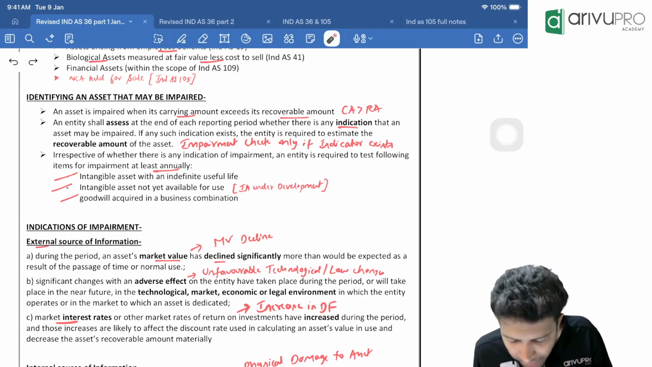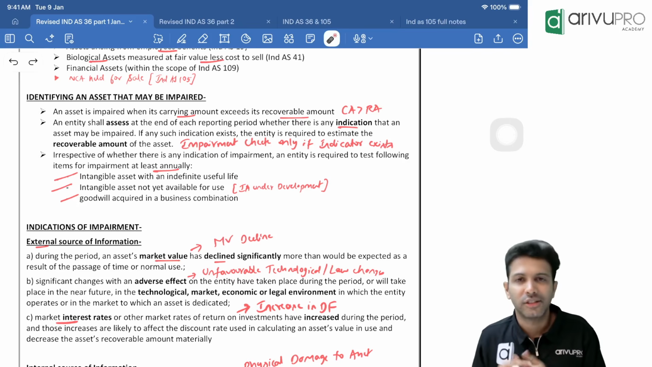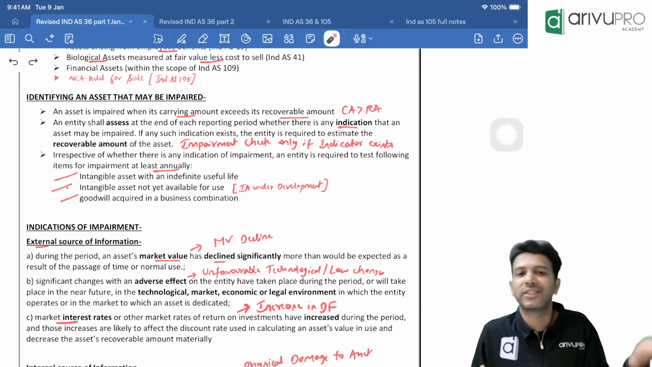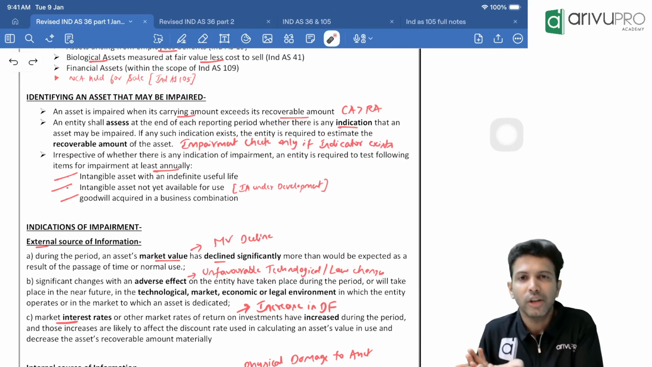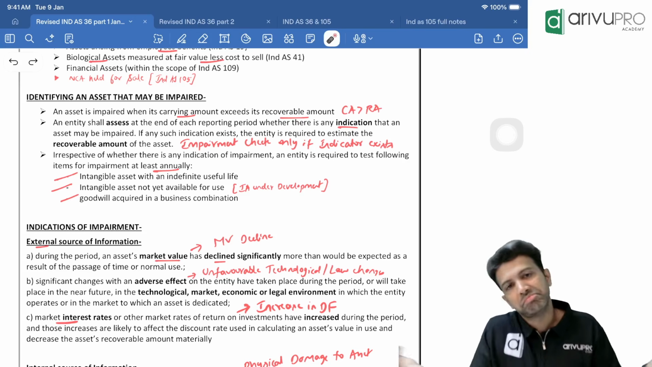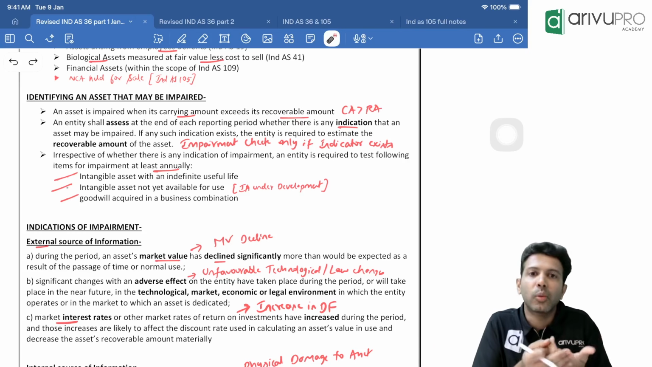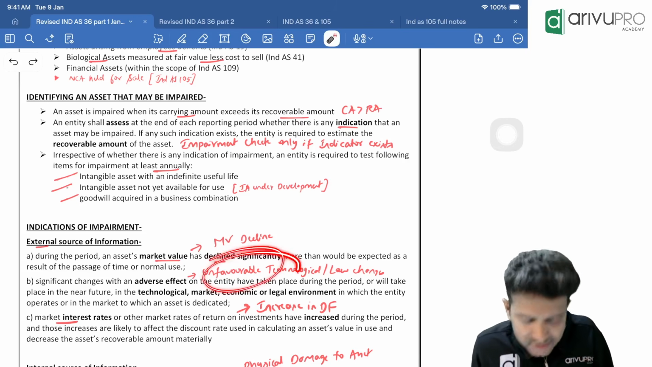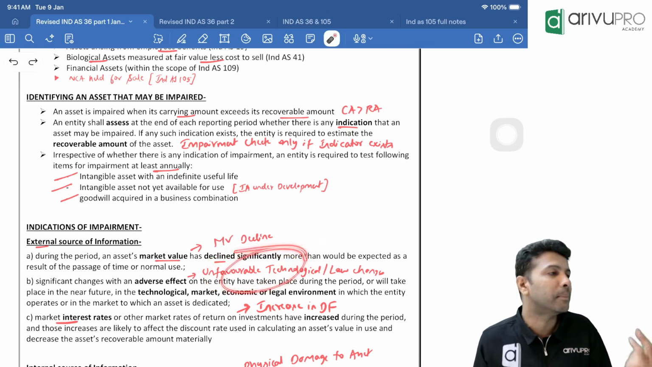That is an unfavorable change in technology. So new technology has come, so the existing technology has become outdated. So if you have any patent or software related to old technology, then that is probably not worth so much anymore. So that's one of the examples of an external impairment indicator.